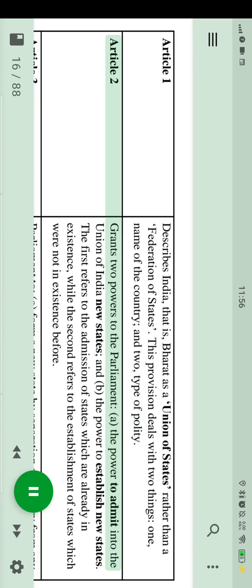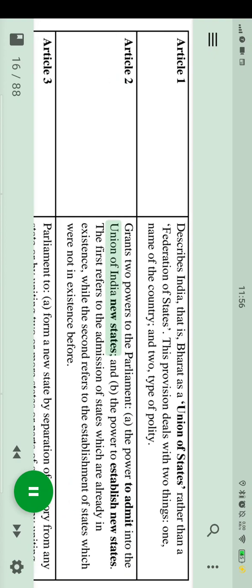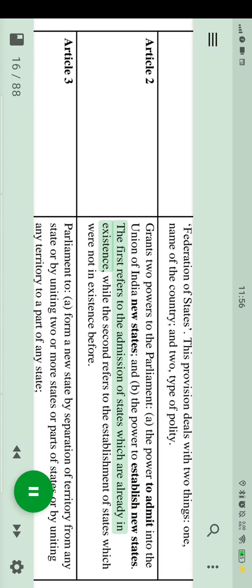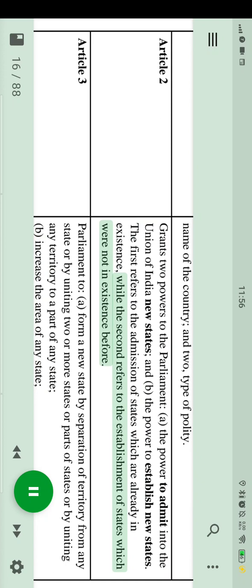Article 2 grants 2 powers to the Parliament. A. The power to admit into the Union of India new states. And B. The power to establish new states. The first refers to the admission of states which are already in existence, while the second refers to the establishment of states which were not in existence before.